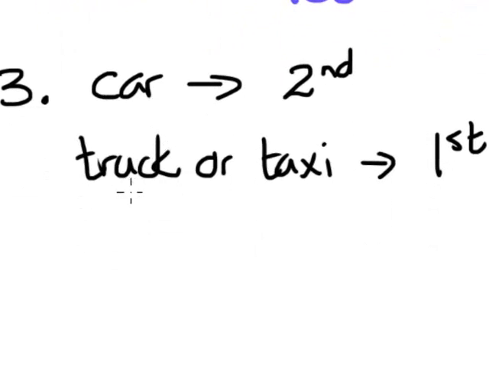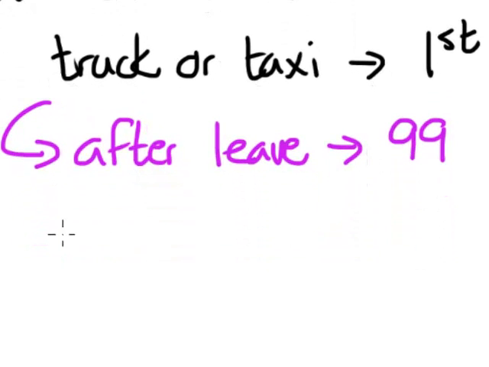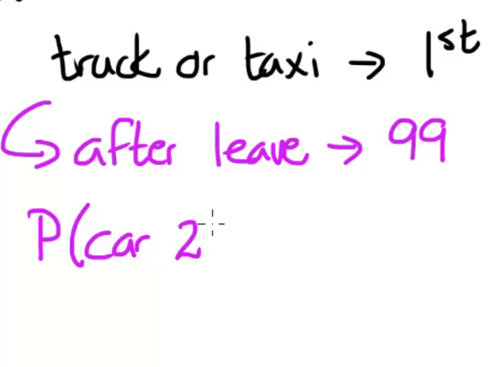If a truck or a taxi left first, then how many vehicles are going to be left? After one of these leaves, there are only going to be 99 vehicles left in the parking lot. So our probability of a car leaving second is going to be,